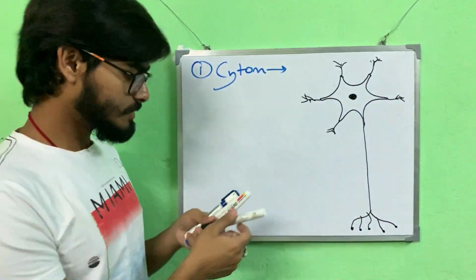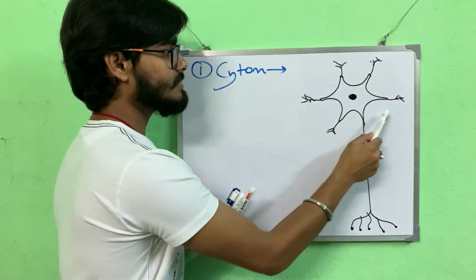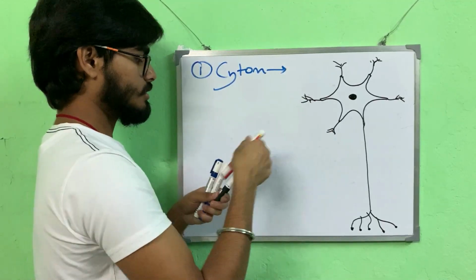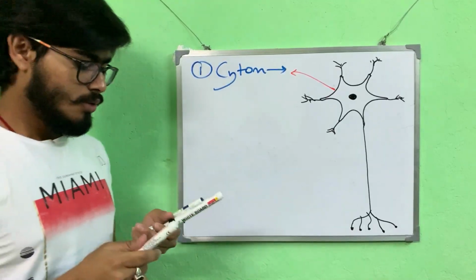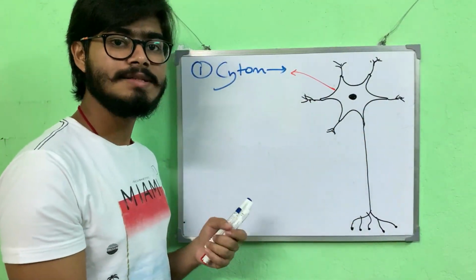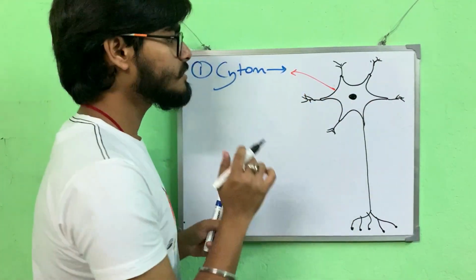Now we are concerned here with this part. This is known as the cell body or the cyton. Now what is present in the cell body? There is a fine nucleus, as all cells have. Similarly, the cell body here also has a nice nucleus.